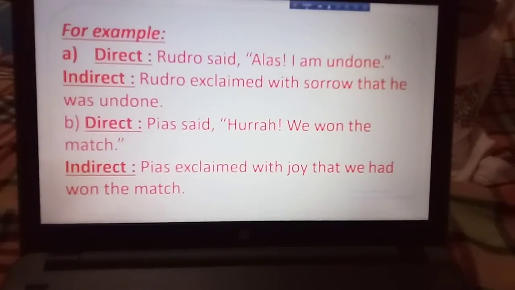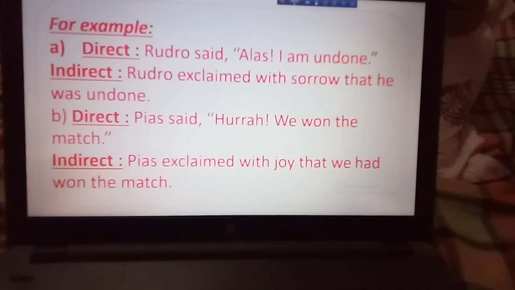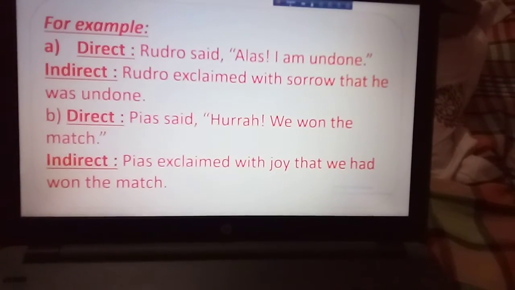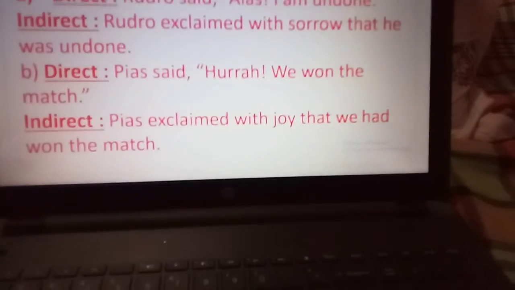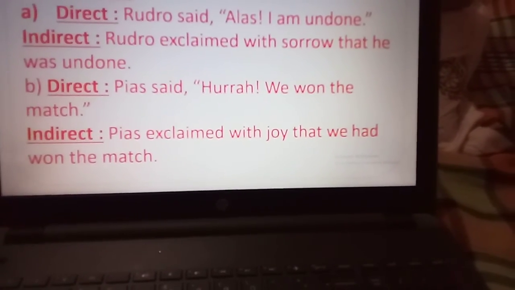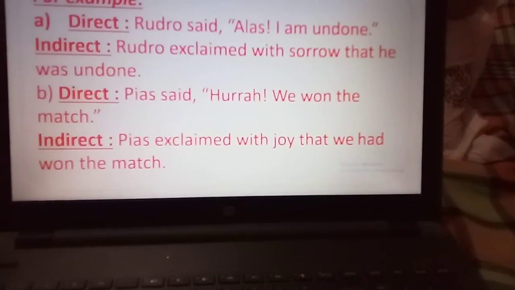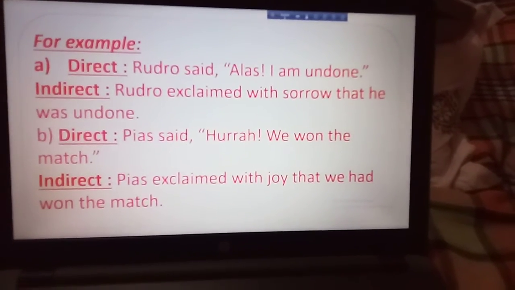Next one, Pierre said, "Hooray, we won the match." This one is a joyful thing, we can see in this sentence. For that, in the place of said, I have written here Pierre exclaimed with joy that he had won the match. We had won the match. Okay, go to next point.